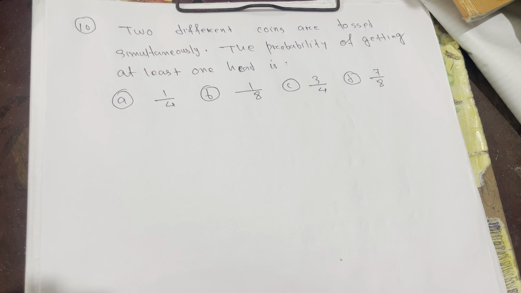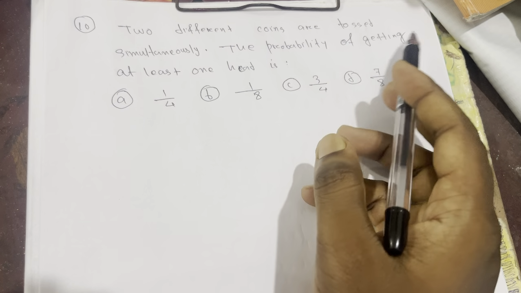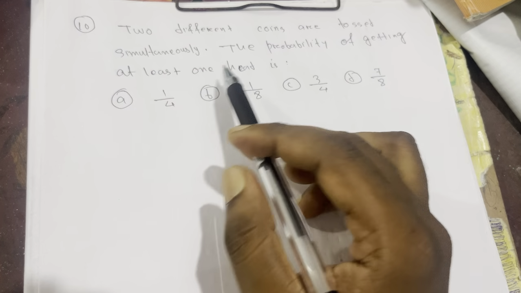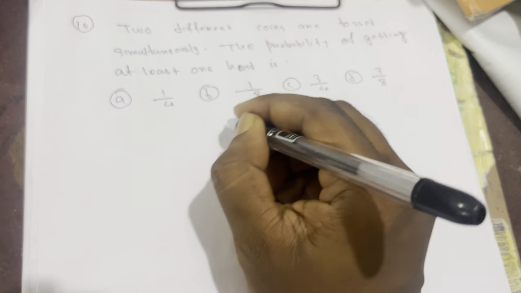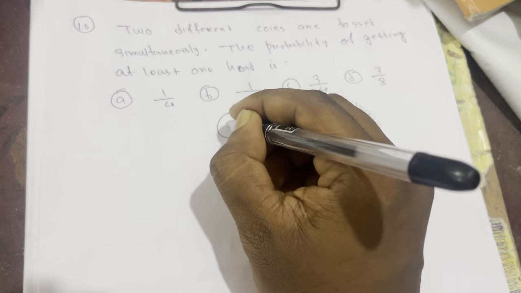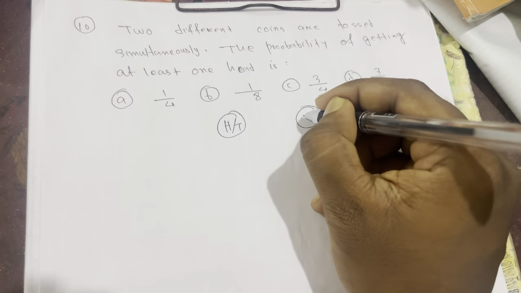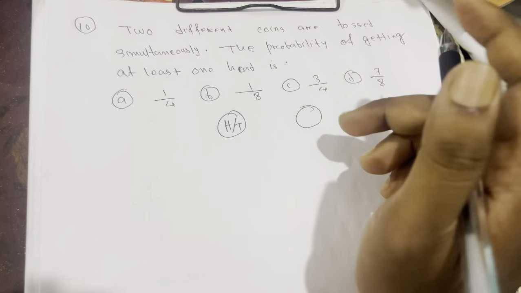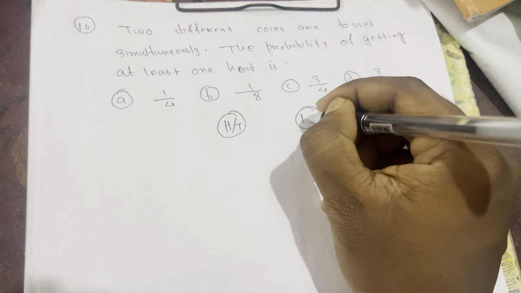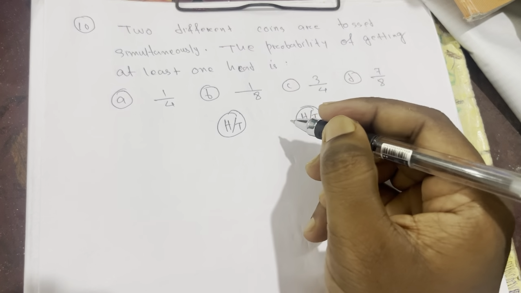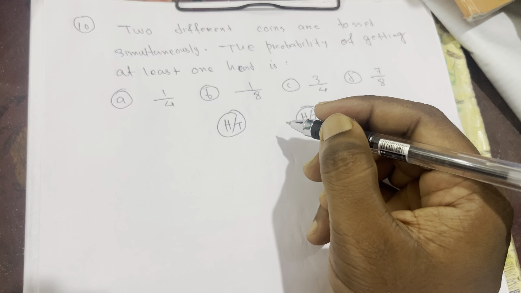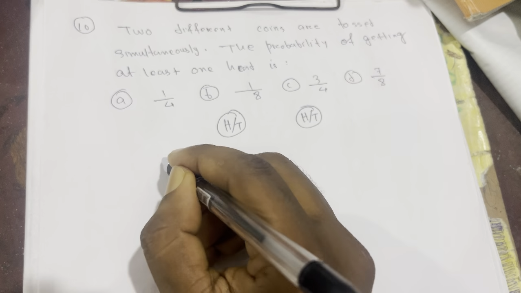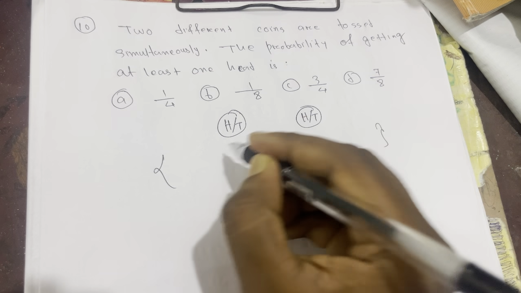So question number 10. Two different coins are tossed simultaneously. Find the probability of getting at least one head. So now we have two coins. If you toss them simultaneously, meaning together, if you throw these coins together,